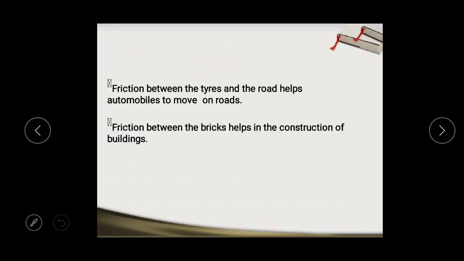Friction between the tires and the road helps automobiles to move on the road. As I told in the previous class, if the grooves of the tires of vehicles are destroyed, then our vehicle cannot run easily on the ground.